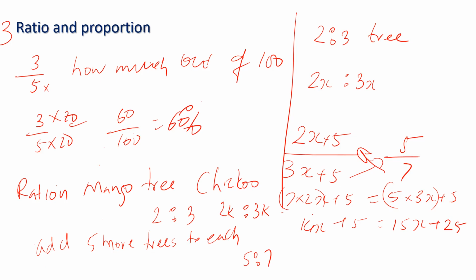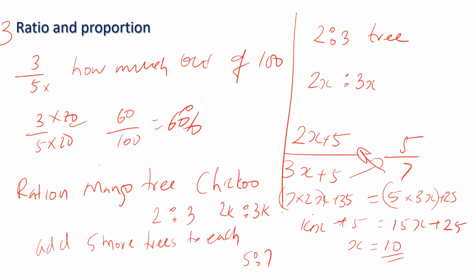We added 5 trees and we got the answer. Here we are supposed to write 5 fives are 25, and here it is 7 into 5, 35. Sorry, I forgot. Now we got 14x plus 35 is equal to 15x plus 25, where we can calculate x, which is equal to 10 in this case.